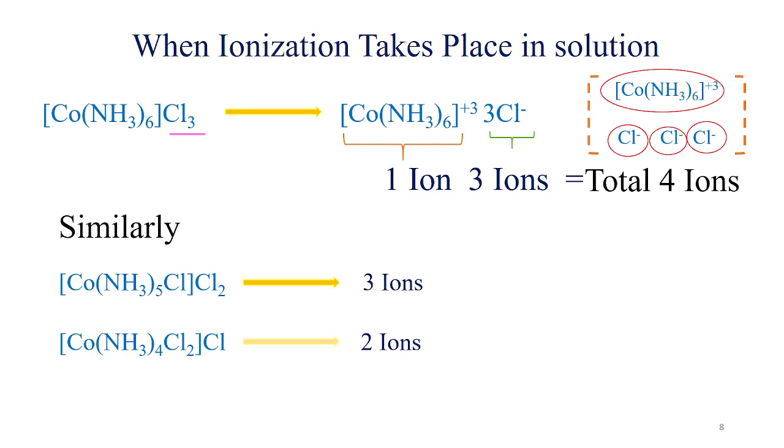So here, two ions. It has some applications when Werner conducted some experiments, like conductance measurement. From these numbers of ions you can predict the formulas of the coordination complex. So we will discuss that. Coming to the experimental evidence, Werner synthesized complexes and did some experiments, and from the experimental results he got the idea of the bonding.